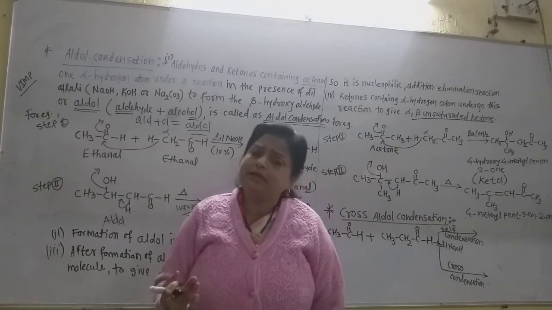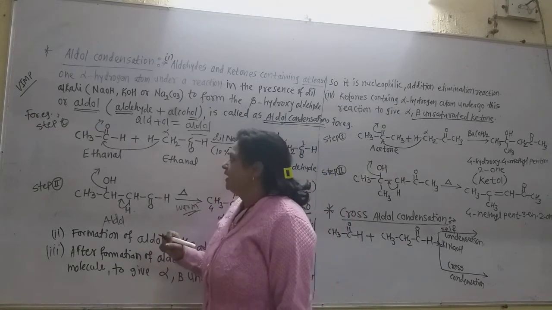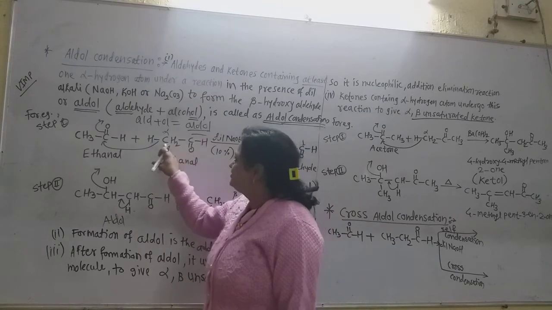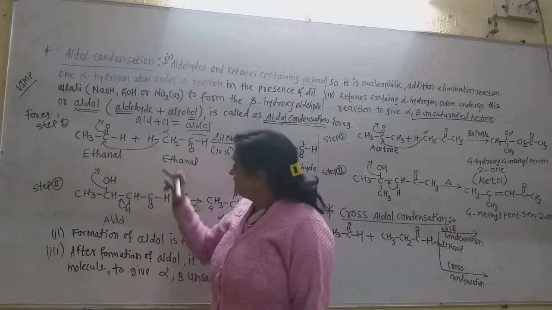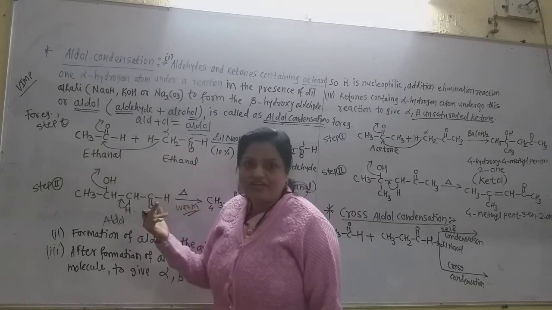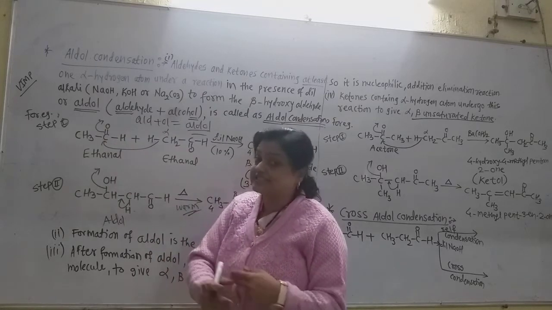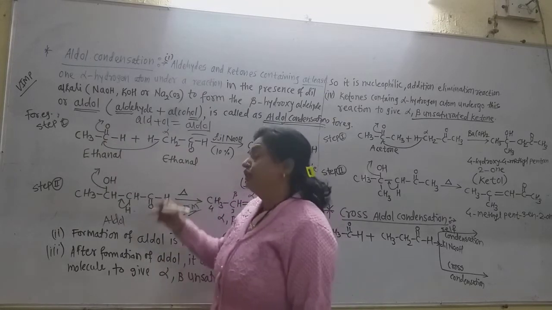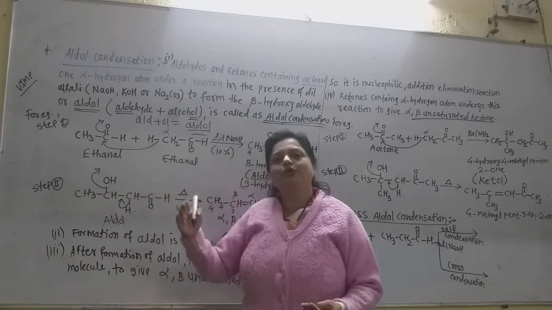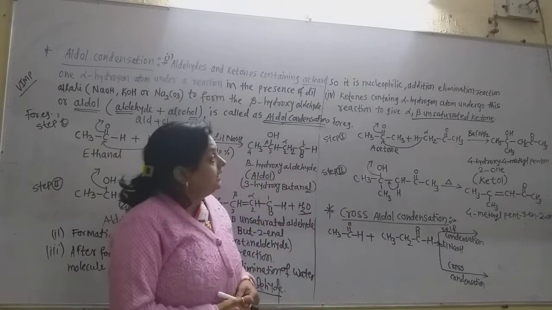And it is nothing but nucleophilic substitution. Why is it nucleophilic? We know that this is the electron deficient carbonyl carbon, and this negatively charged CH2 group attacks on that. That means this is the nucleophile. The negative charge is the nucleophile. We know that because they have the attraction toward the positive. So nucleophile means nucleus loving, means positively charged loving. So it is a combination of addition, elimination, nucleophilic reaction. So it is the nucleophilic addition elimination reaction.